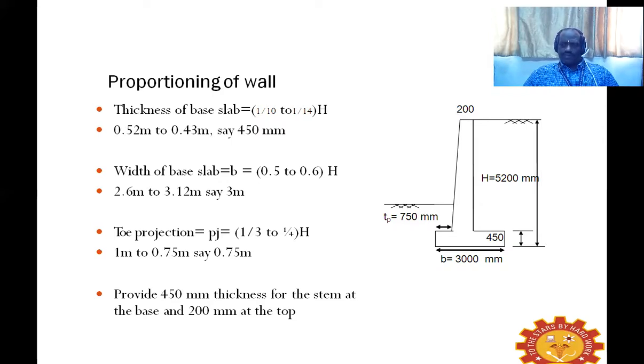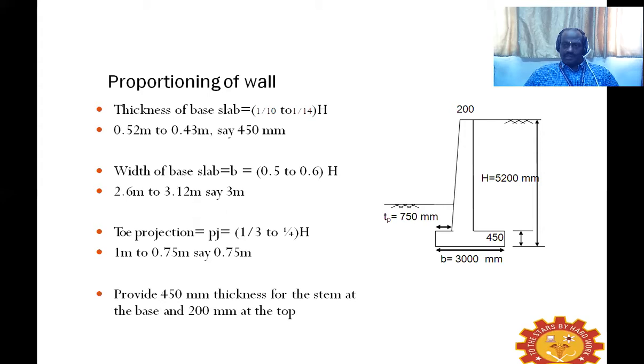Next, the width of the base slab, B, can be 0.4h to 0.6h, or 0.5h to 0.6h, which is 2.6 meters to 3.12 meters. We can suitably adopt 3 meters as the width of the base slab.